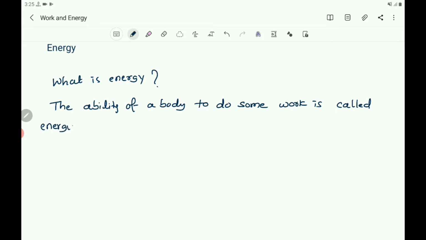The ability of a body to do some work is called energy. The energy possessed by an object is thus measured in terms of its capacity of doing work.